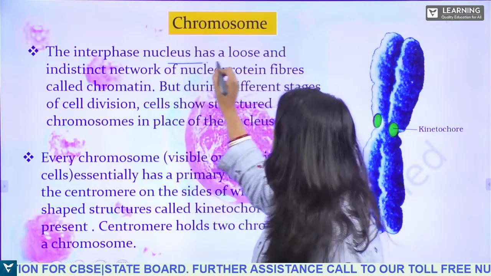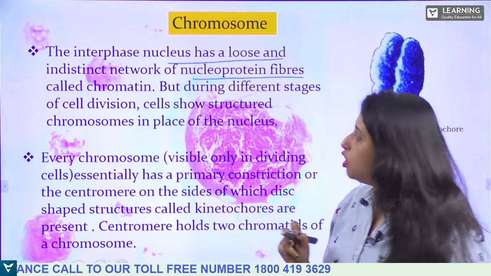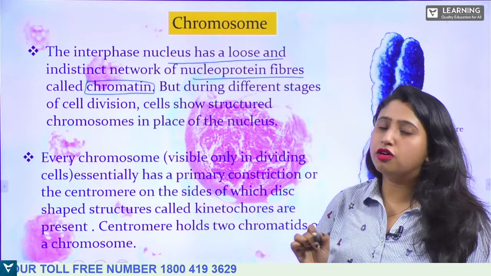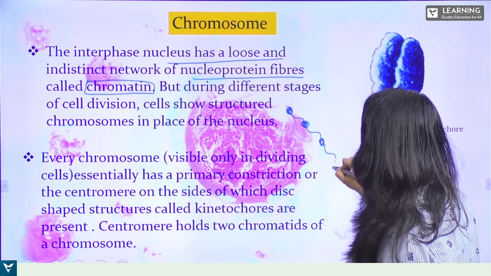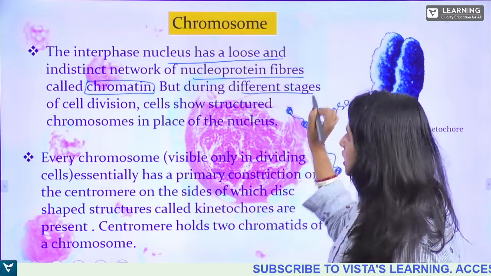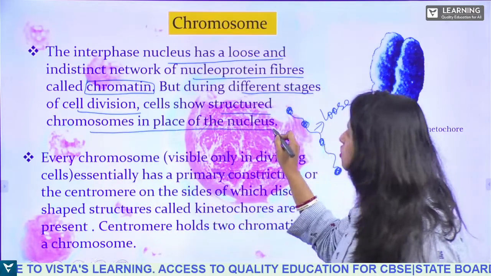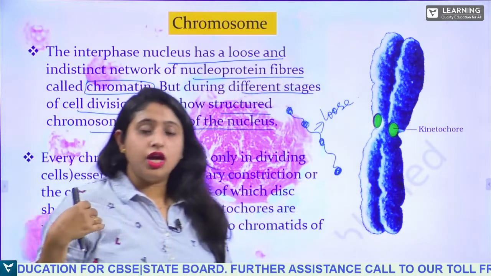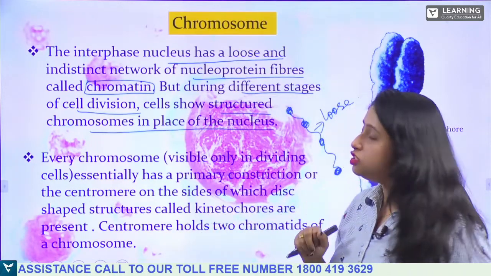The interphase nucleus has a loose and indistinct network of nucleoprotein fibers called chromatin. Yes, we have already seen. Okay, so inside the nucleoplasm, chromatin are present. These chromatin are loose, like bead-like structures, right? But during different stages of cell division, cell shows structured chromosome in place of the nucleus. So when the cell undergoes cell division after the interphase, the chromatin turns into chromosome. Okay, so the chromosomes are responsible for cell division.